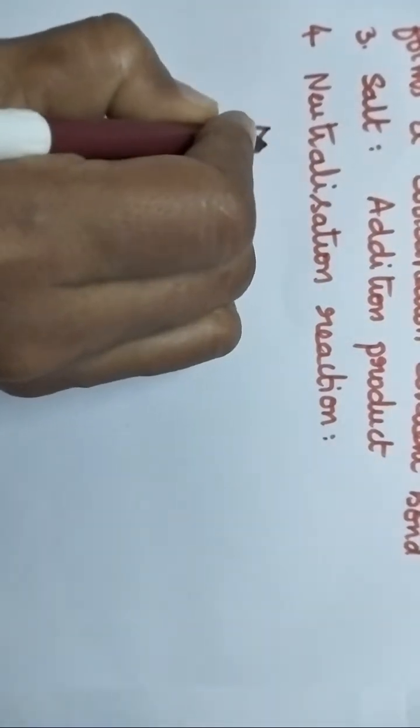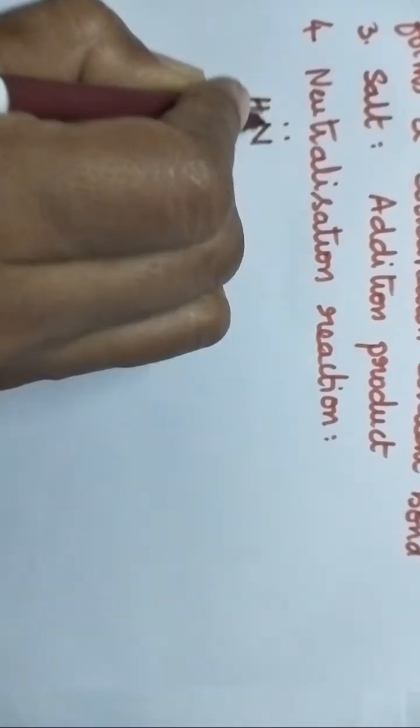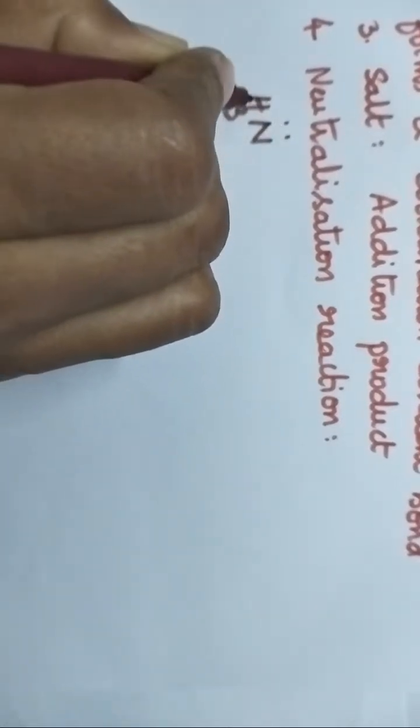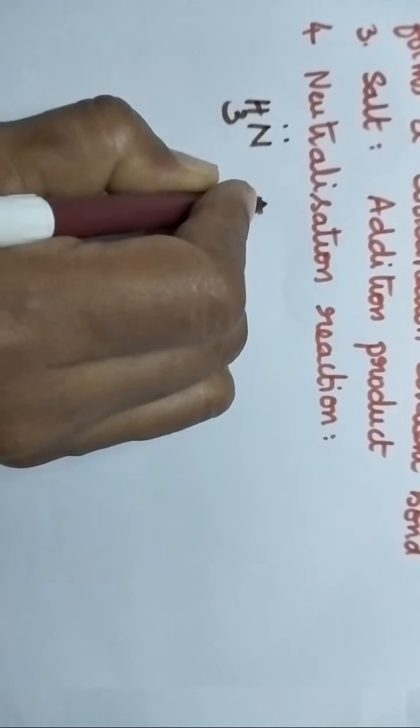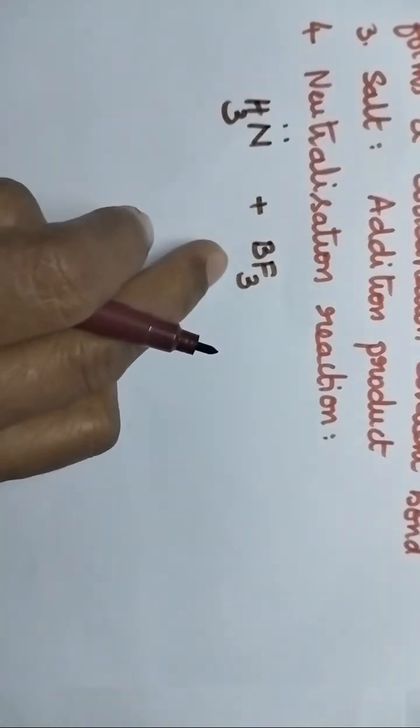Let us consider one simple example. Ammonia has a lone pair of electrons, so it can act as a Lewis base, whereas BF3, boron trifluoride, is an electron deficient compound, so it will act as an acid.